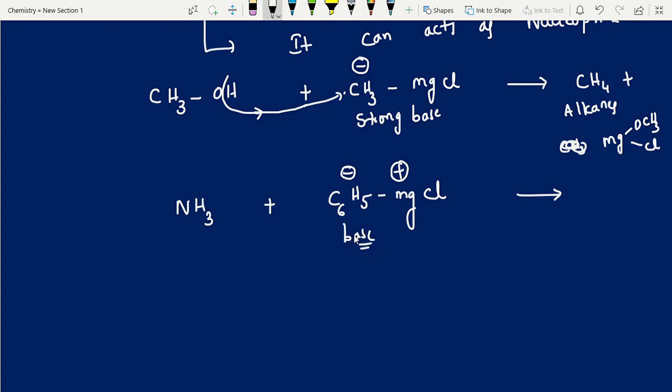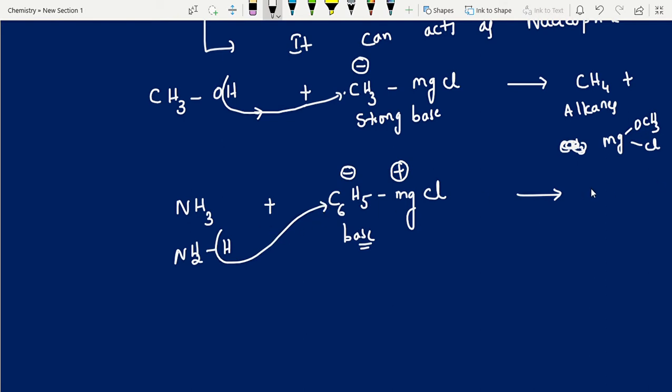Why? Because in the acidic nature list, NH3 is also there, but it is a weak acid, whatever it may be. According to Bronsted acid-base theory, ammonia and water molecules are amphoteric in nature, right? So they have the capability to lose hydrogen and accept hydrogen. Both are there, amphoteric in nature. So you can write NH2H like this. Yes, that's all. This is your answer.